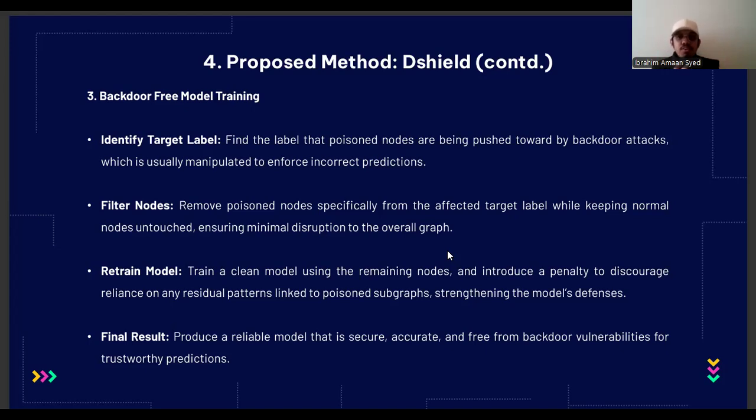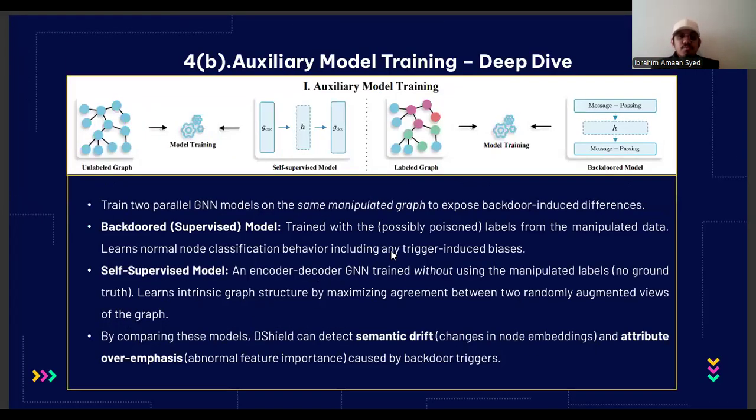The second one is that we filter the nodes that we suspect of being poisonous. Then we retrain the model. With the poisoned parts removed, we train a new model using only the remaining parts. Then we process the final result, which is a secure, reliable, and accurate model.